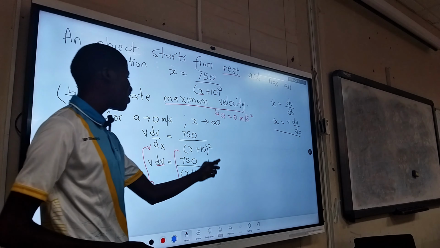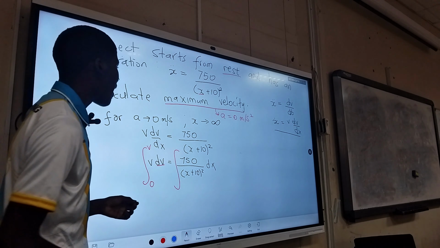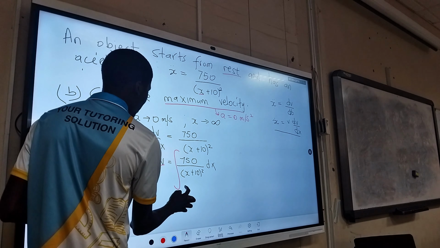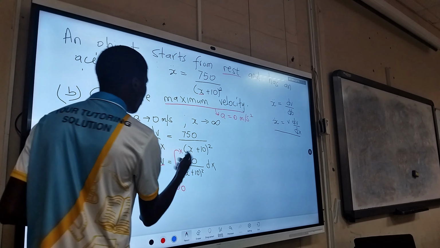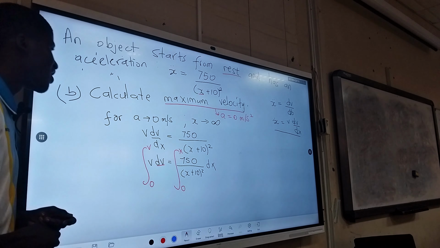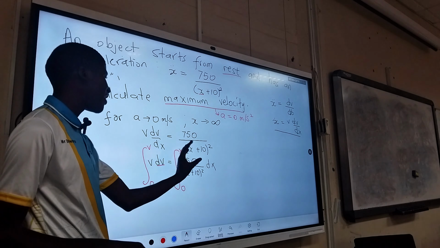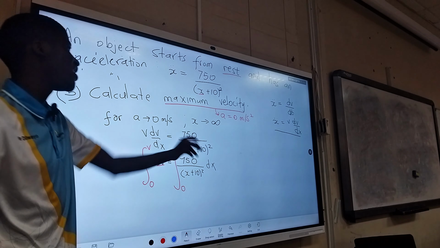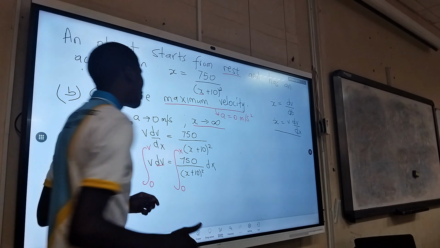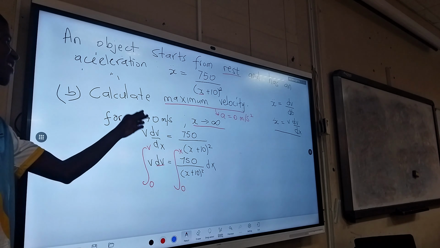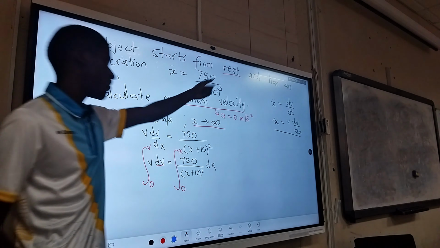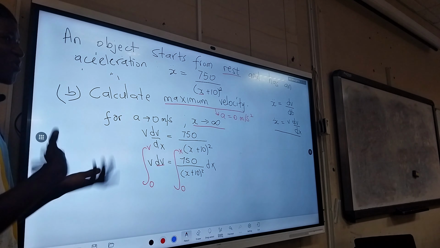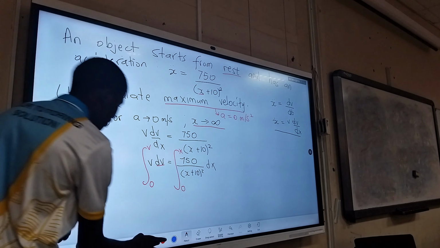And then the position here, it is moving from 0 to that position at that velocity. So the equation here is velocity with respect to position. And then in the equation, we will let x go to infinity so that acceleration can go to 0 to produce a maximum velocity. So careful analysis on this one.